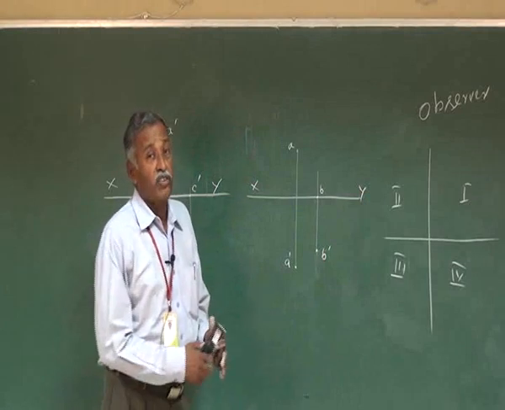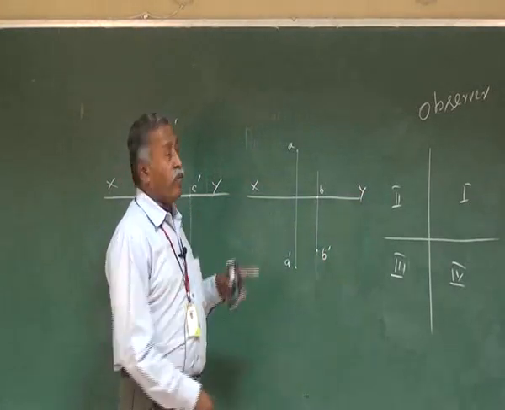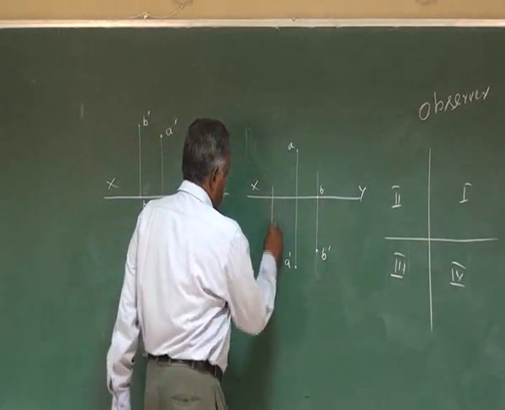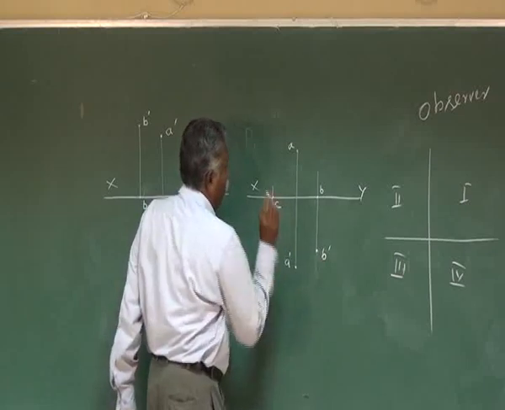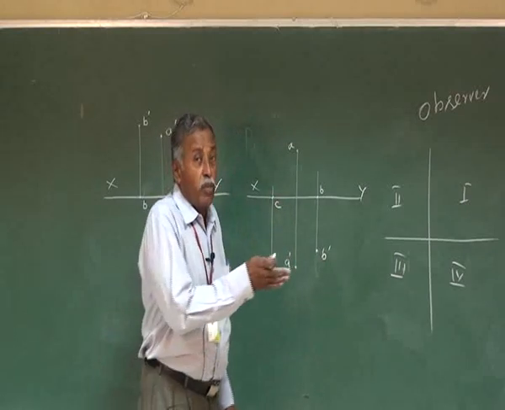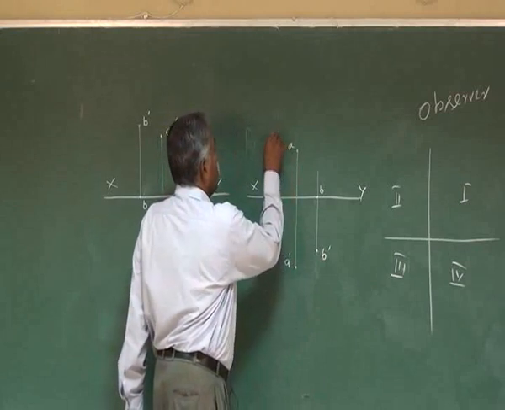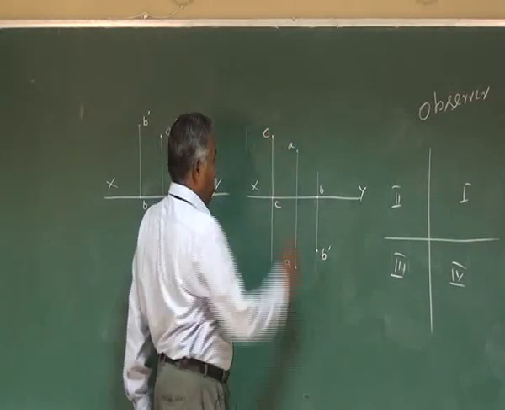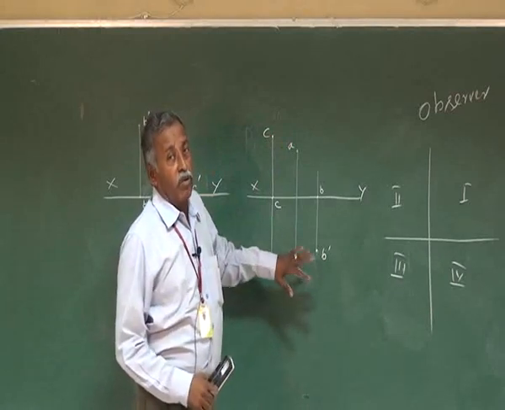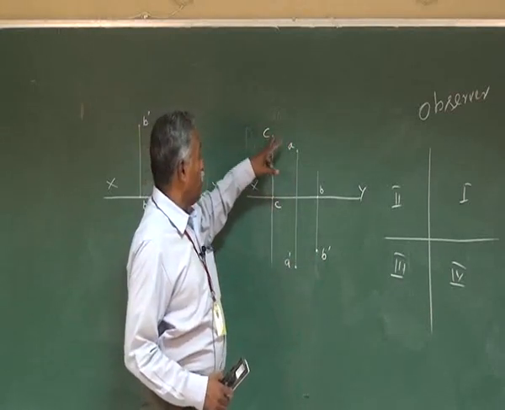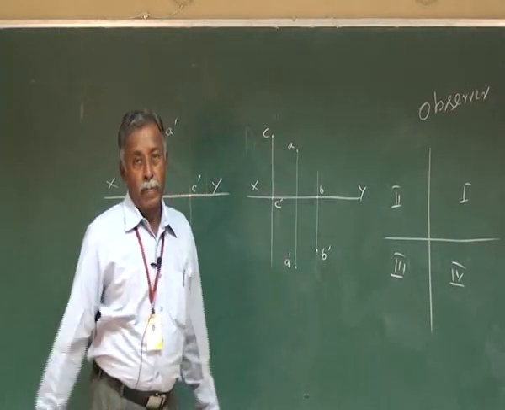Suppose the point is on the horizontal plane, then the front view will be on the XY line. So C dash will be on the XY line, and C will be whatever may be the distance behind the vertical plane. The top view will be behind the vertical plane, whatever may be the distance, you mark it as C, and C dash will be on the XY line.